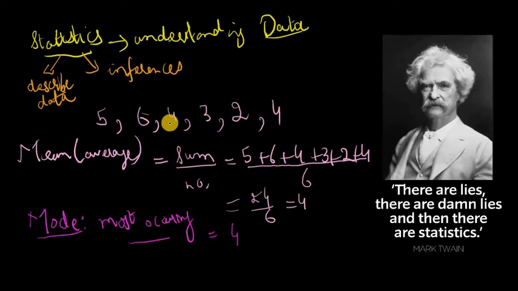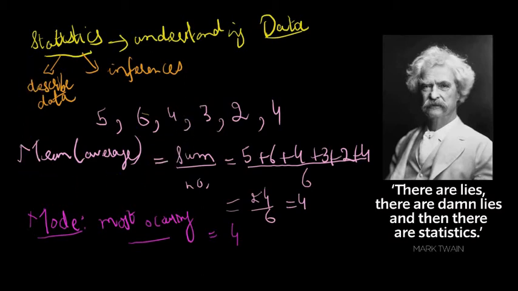And what happens if 2 values occur the same number of times, and both are the highest number of times? For instance, in this case, you could have had, instead of this 3, another 2. So in that case, both the 4 and the 2 would be the mode.